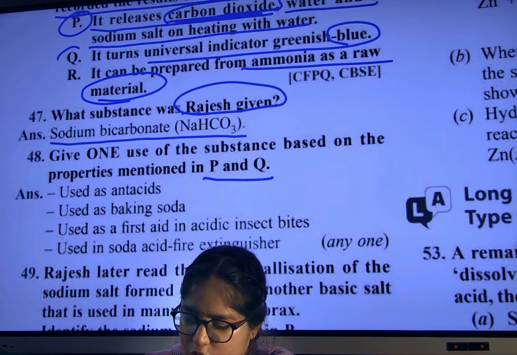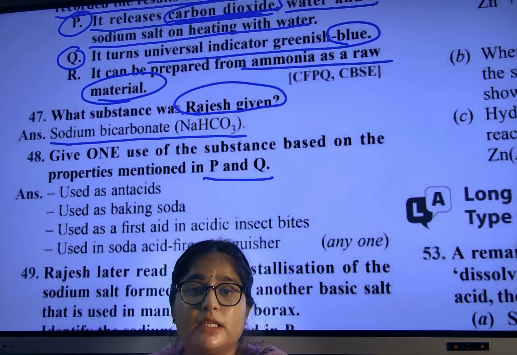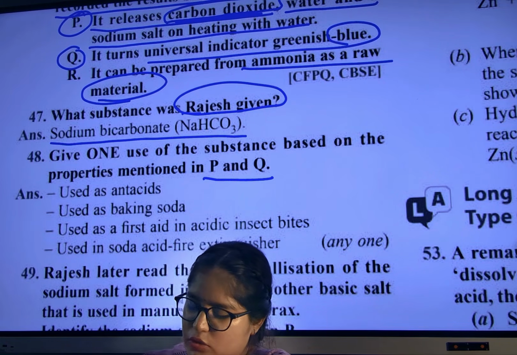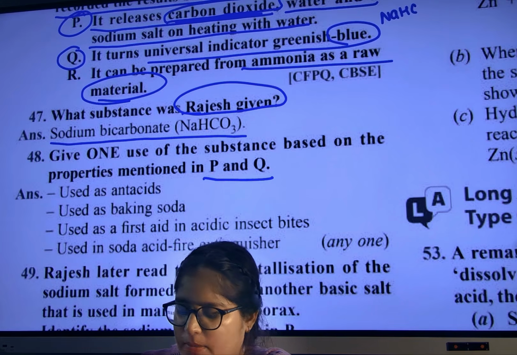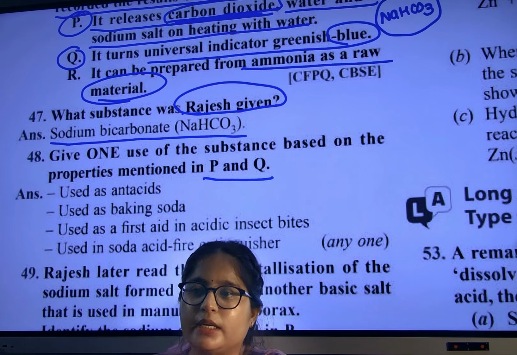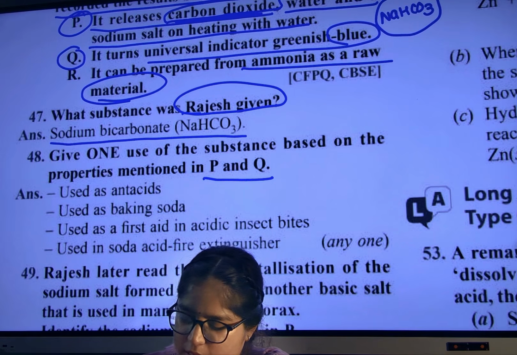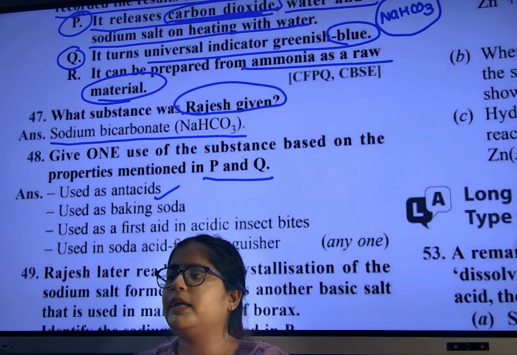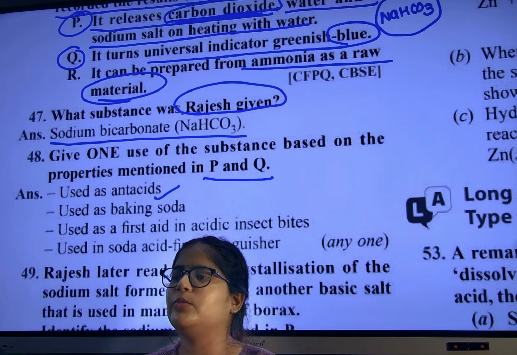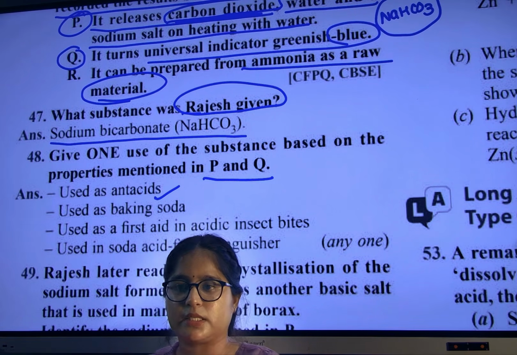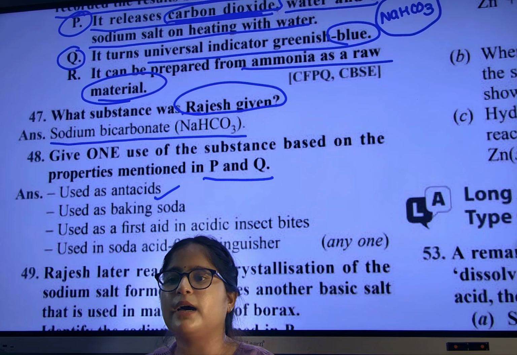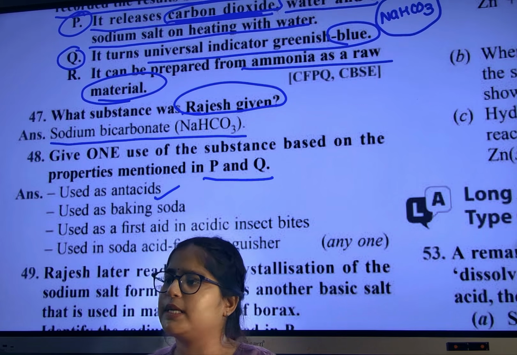Next, give one use of the substance based on the property mentioned in P and Q. So the properties are mentioned in P and Q. So what is the use? They are asking you the use of sodium bicarbonate. Write down, it is a very important compound. We use it as an antacid. Whenever acidity starts in our stomach, we drink sodium bicarbonate because it is a mild base, so it will neutralize the acidity of the stomach.